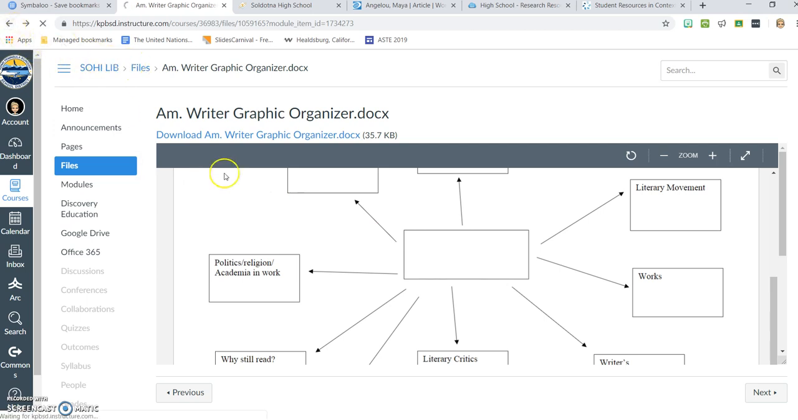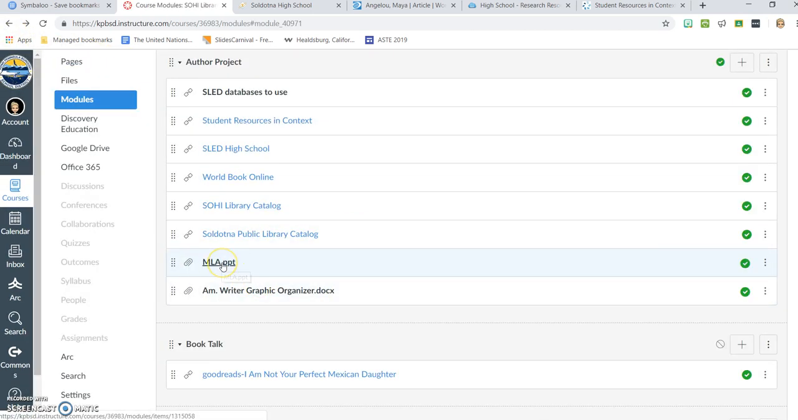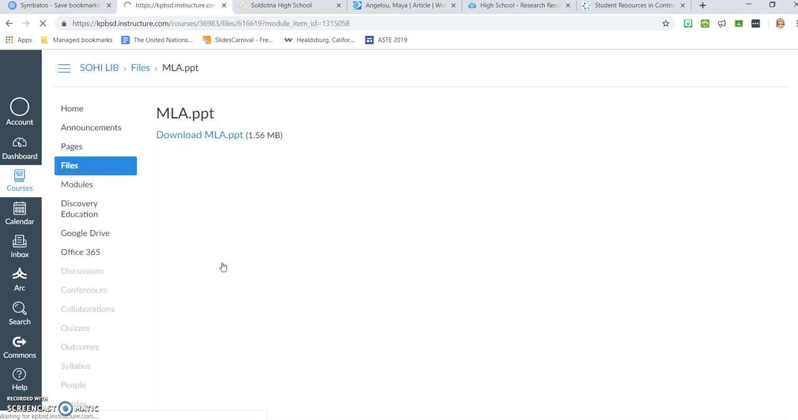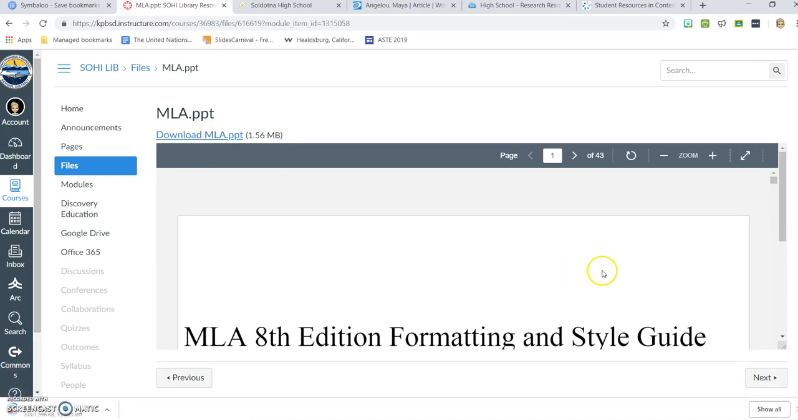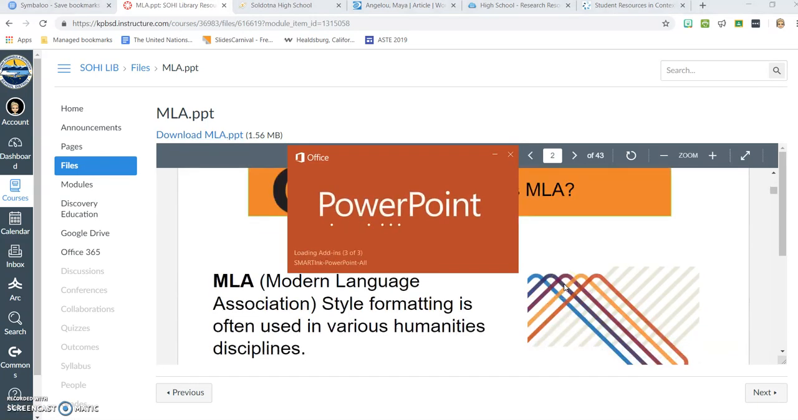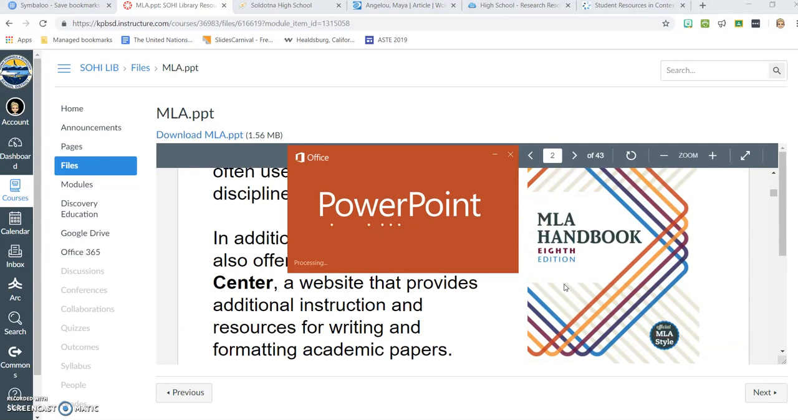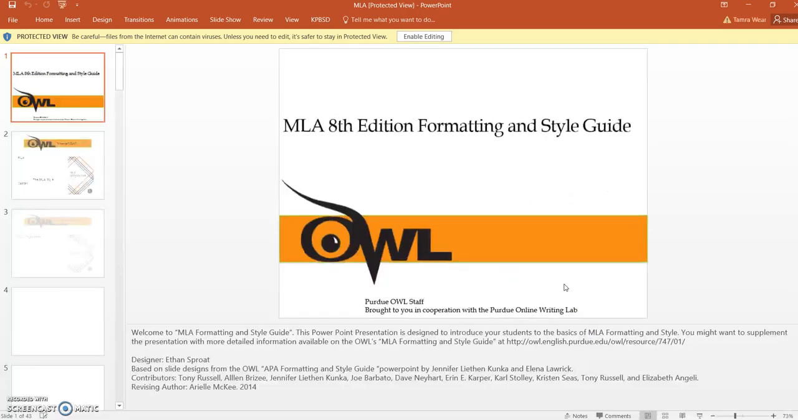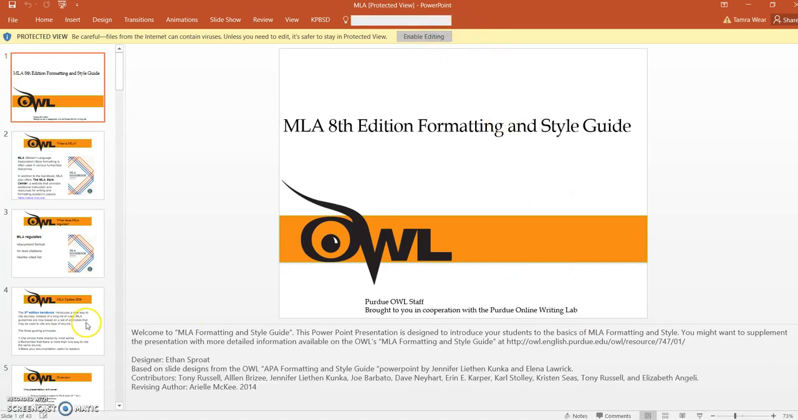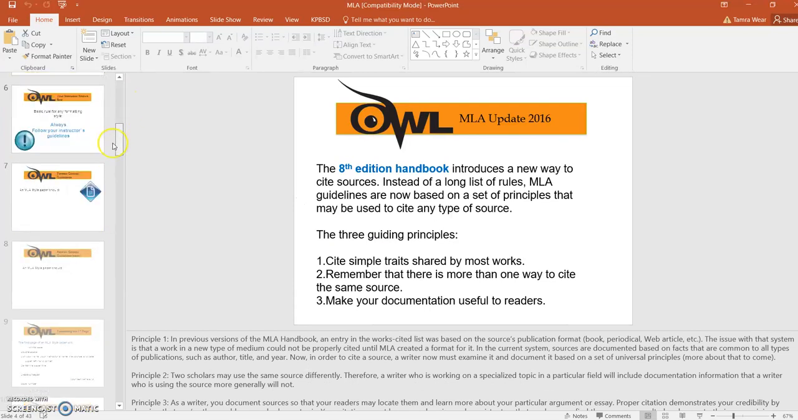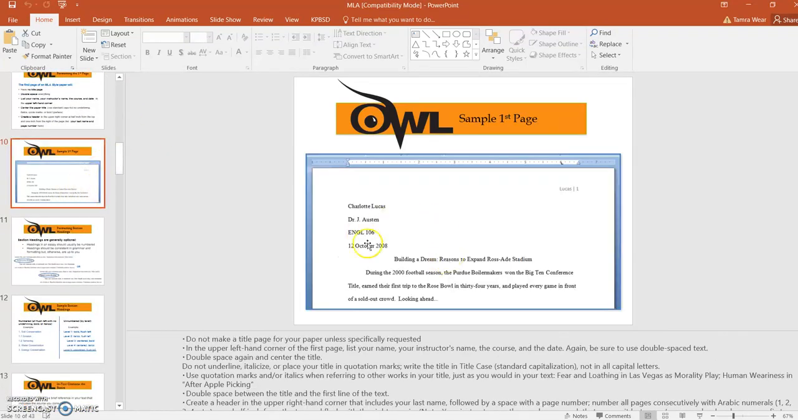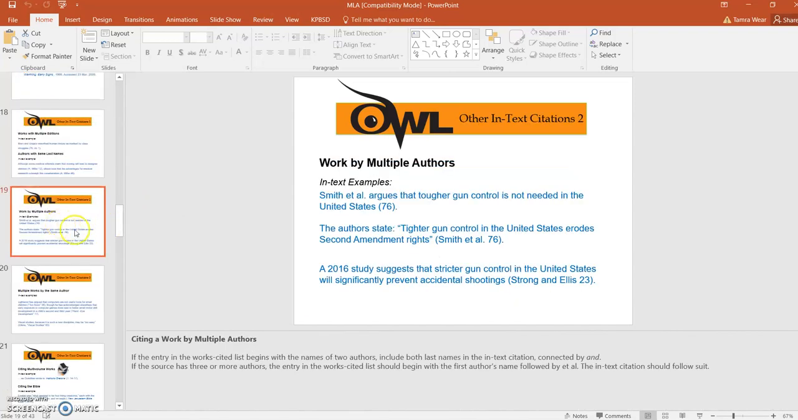And then the other thing I included in this module is a PowerPoint on MLA. Since you will be using MLA citations, you can go through this. I like it because it's in PowerPoint style, so it's not like you're trying to read through a ton of text. You can look at in-text citations, putting quotes in your essay, and how things are supposed to be formatted. So you have that for reference, to see what things are going to look like.